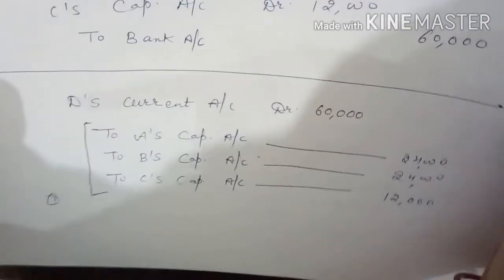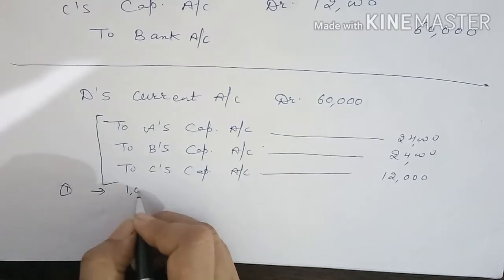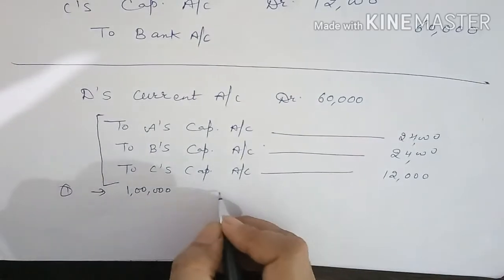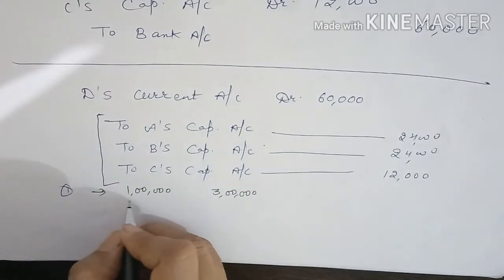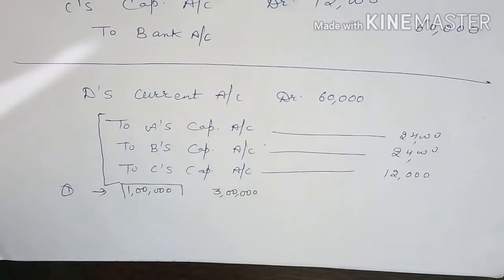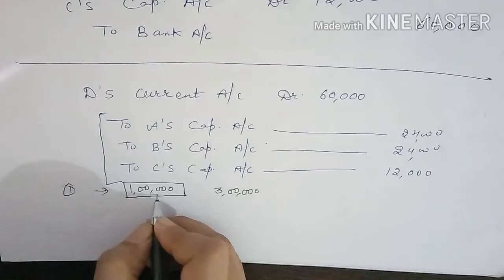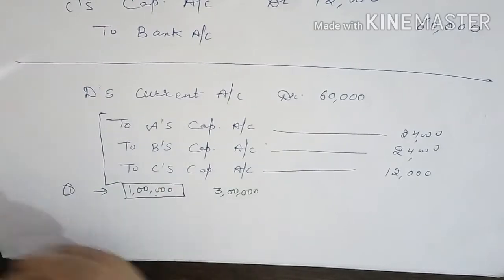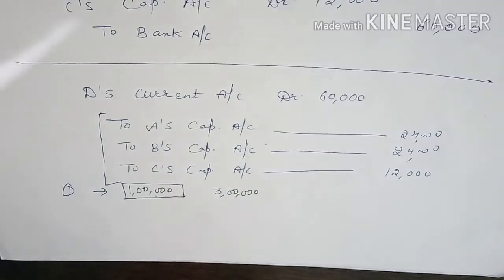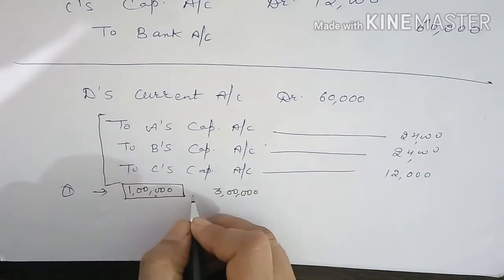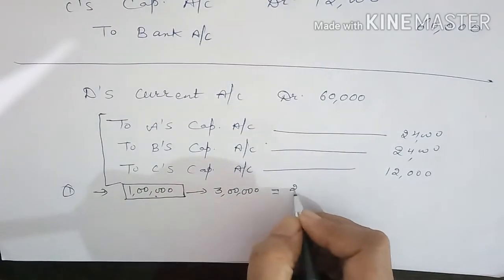Now the last situation. Goodwill given in the balance sheet is 1 lakh and self-generated goodwill is given to be 3 lakh. And the partners have decided that they will continue to show this goodwill in their books of accounts as an asset. Then how will you pass these entries? You will take the difference between the two. 2 lakh.